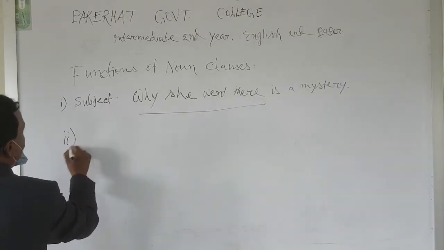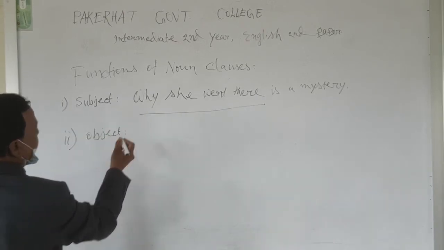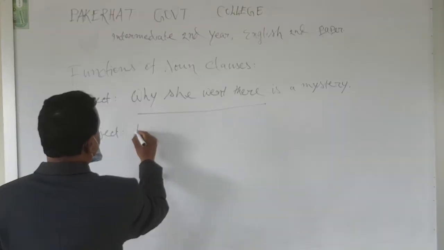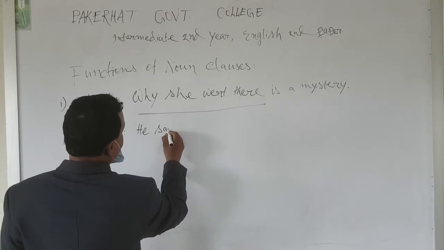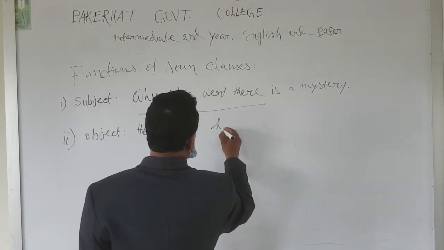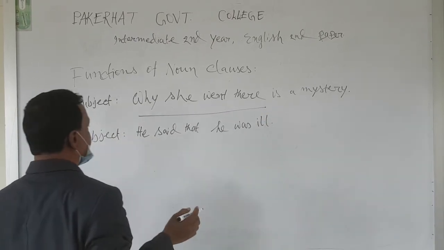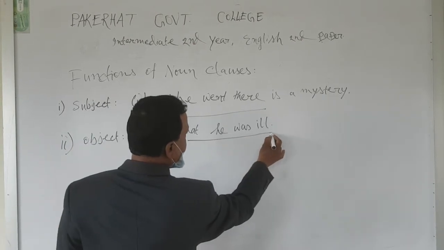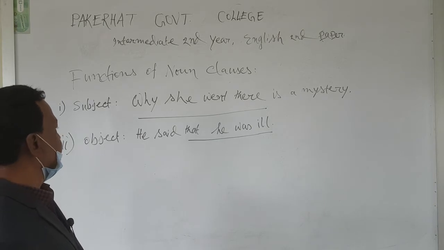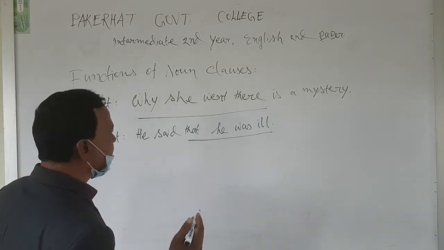Number 2, object. A noun clause acts as an object. He said that he was ill. That he was ill acts like an object, so it is called a noun clause.